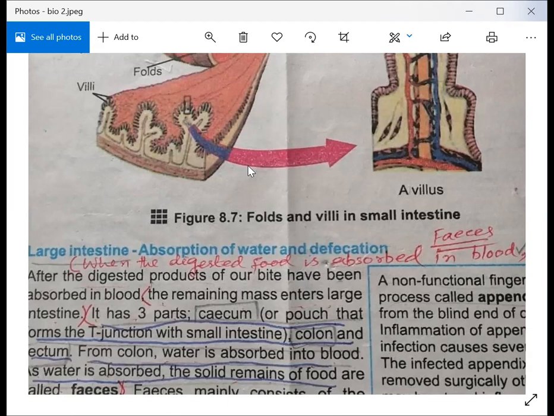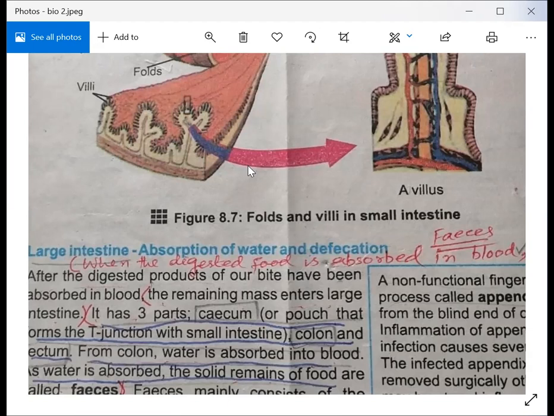After that I have told you the process of absorption of food in the small intestine, and I have told you three processes: what is happening in the villi, how sugar and amino acids are absorbed in the blood, and how fatty acids and glycerols are absorbed in the blood. Now we will discuss the next topic, the large intestine. Large intestine means absorption of water and defecation. Defecation means elimination of undigested food particles from the body.